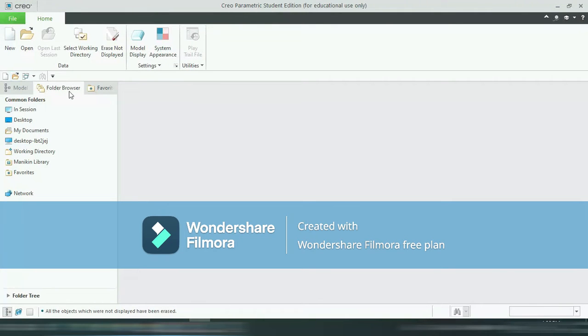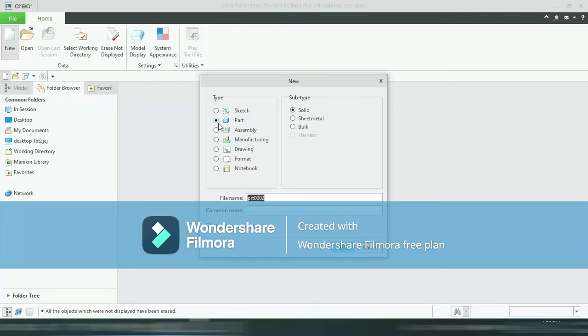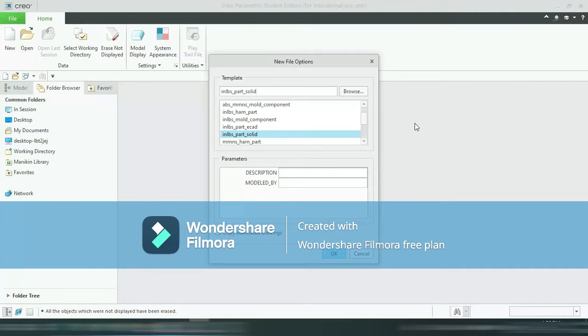So this is the window of Creo Parametric. Click on New. Again here you have to click on Part and the subtype is Solid. Give the proper file name. Here I am giving spanner. Again uncheck this use default template and say OK. So here are various templates, but the suitable template is MMNS part solid. So select MMNS part solid and say OK.